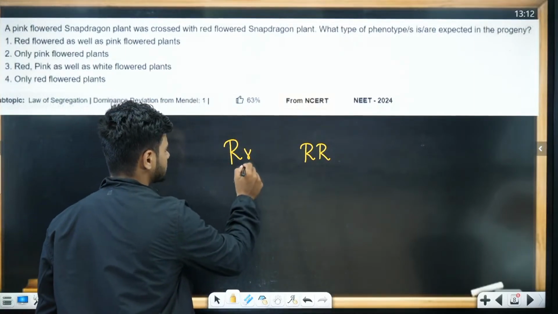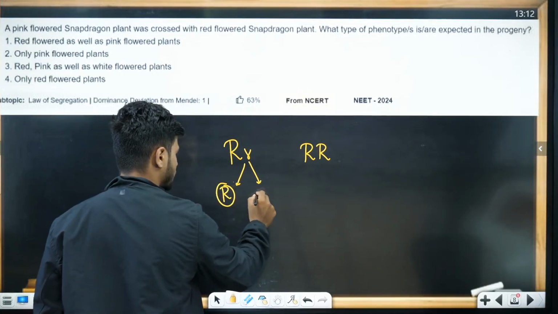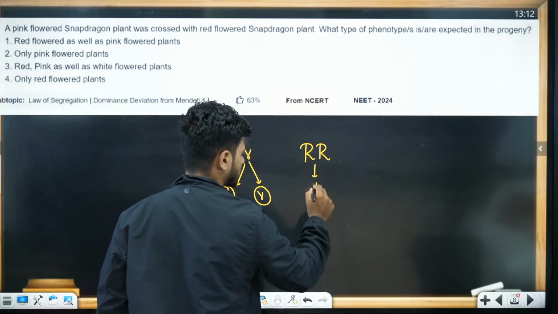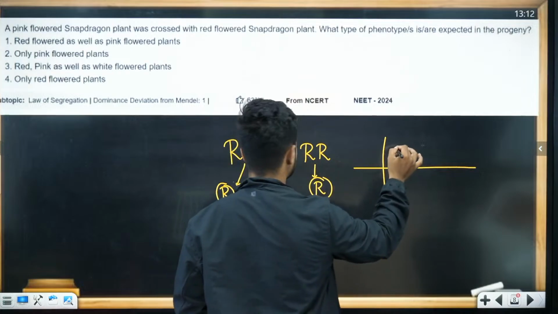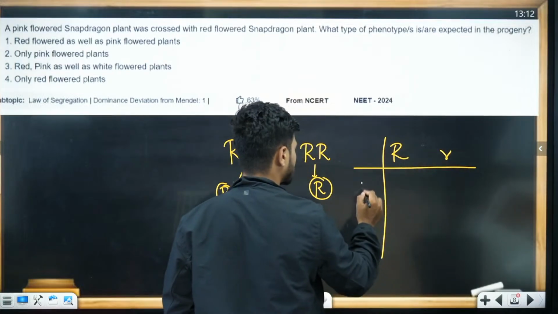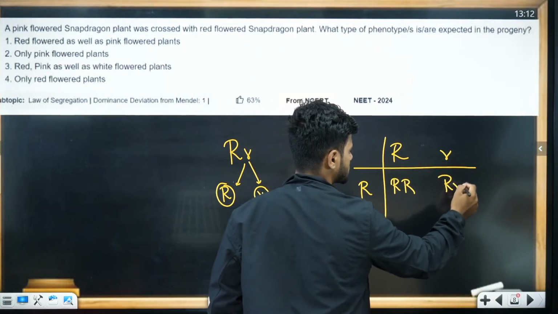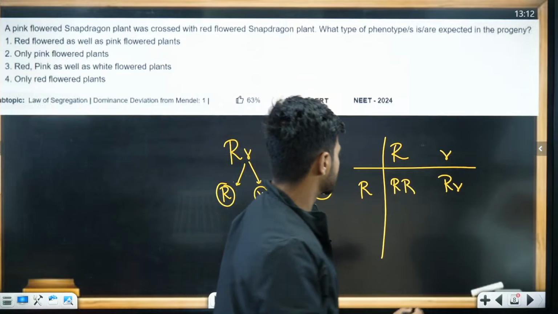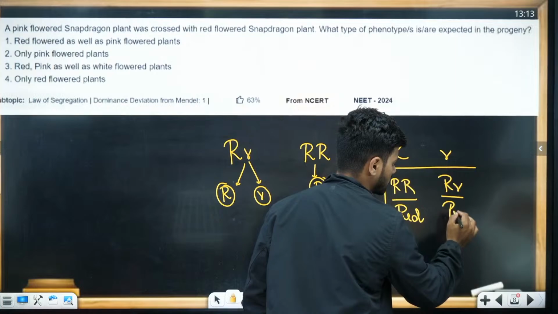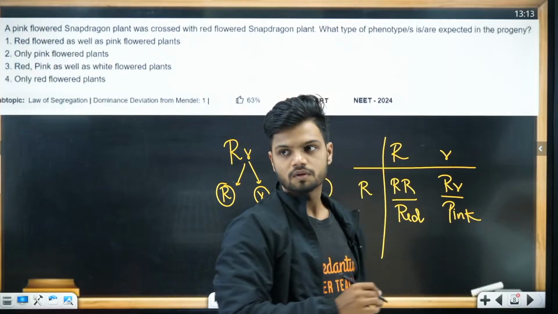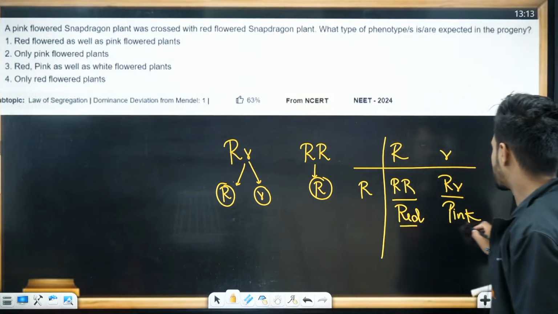Now we make the gametes. Here we have capital R, small r. Here we have capital R. Cross it. What do we get? Capital R, small r, capital R, capital R, capital R, small r. So what is the answer, students? This is basically red and this is basically pink. So the answer is red flower as well as pink flower. Yes, red flower as well as the pink flower. Option number 1.